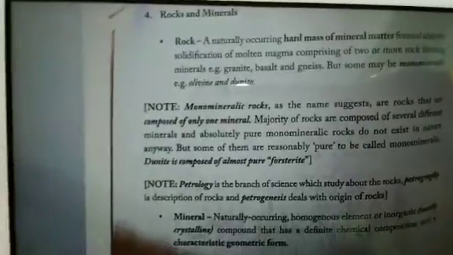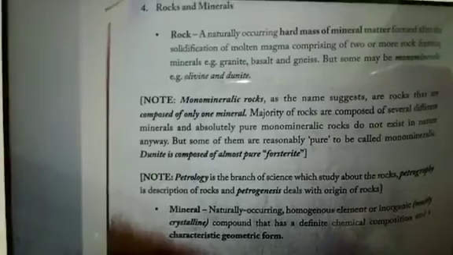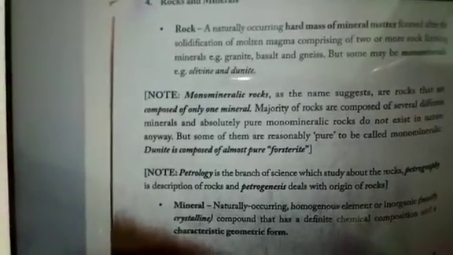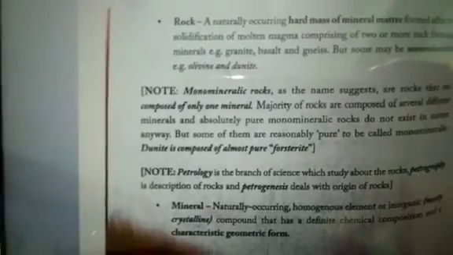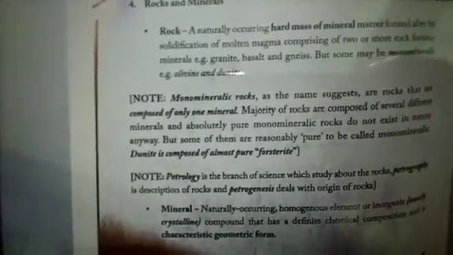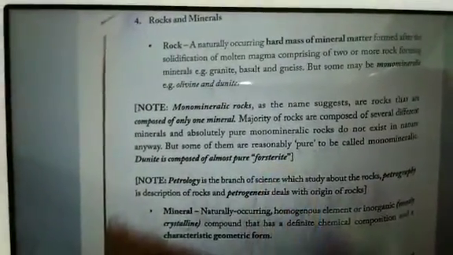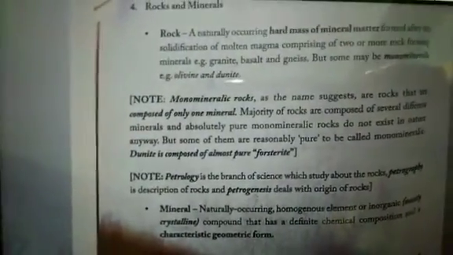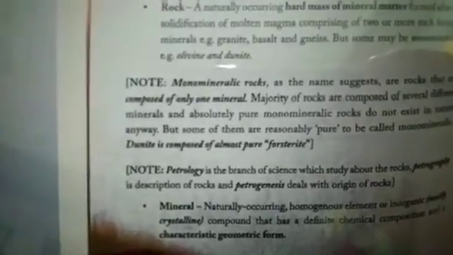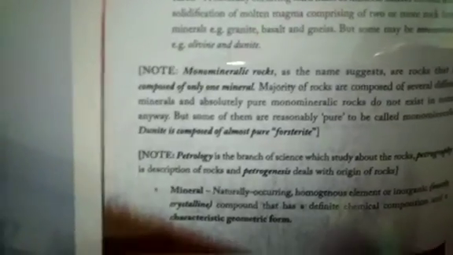Then comes rocks and minerals. You all know rocks are hard masses of mineral matter, and they may contain only one mineral or several minerals. One mineral is monomineralic, like olivine and dunite. Dunite is composed of almost pure forsterite. And rocks with major minerals contain different minerals, like granite, basalt and gneiss. The study of rocks is called petrology. Origin of rocks is petrogenesis, and description of rocks is petrography.